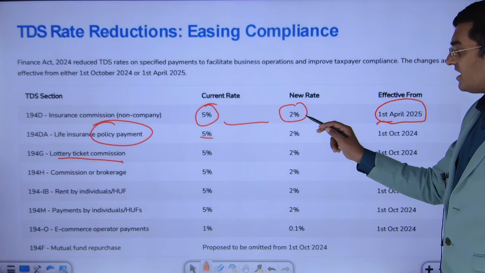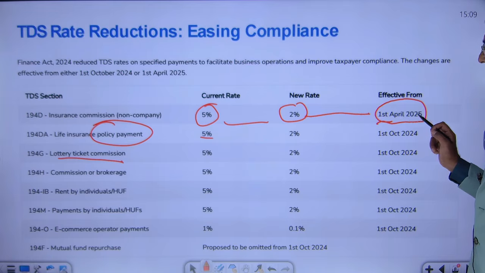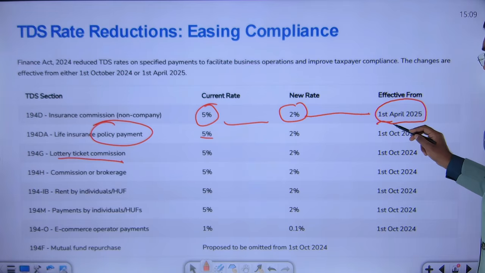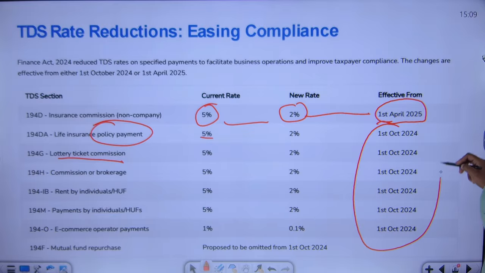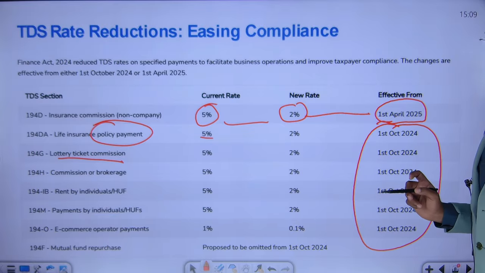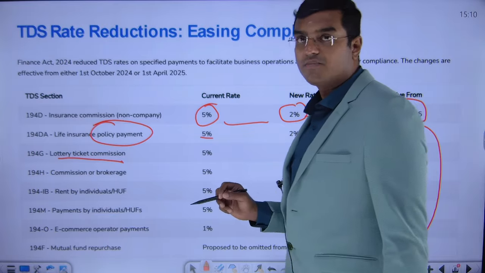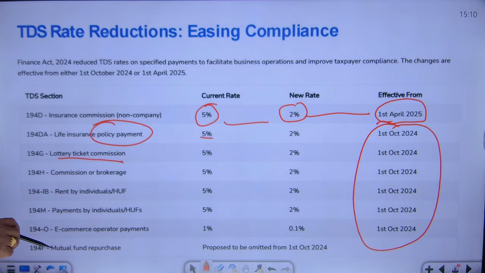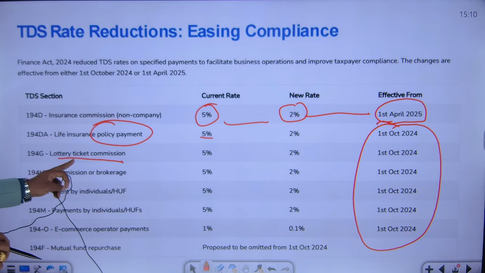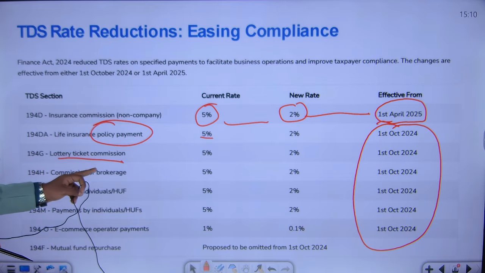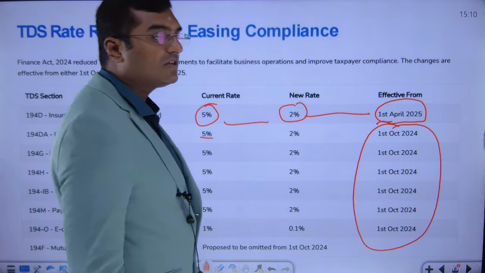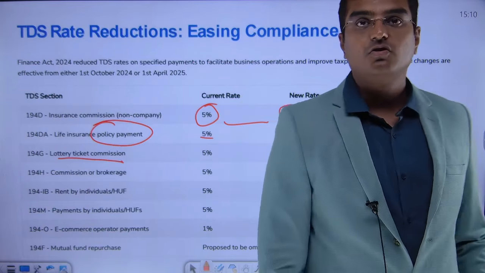Here, if you see, for insurance commission, it is only 1st April 2025, the effective date. Rest all dates are from 1st October 2024. So please remember this, dear friends. The first one is insurance commission, that is 1st April 2025. The next one, what we discussed, life insurance policy payment, that is also reduced from 5% to 2%. Next one is lottery ticket commission, the commission that is paid to the seller of lottery tickets. Earlier the rate of tax used to be 5%. Now the rate of tax is reduced to 2%.